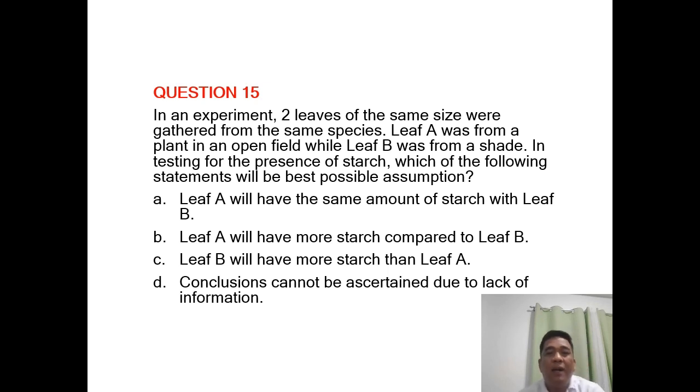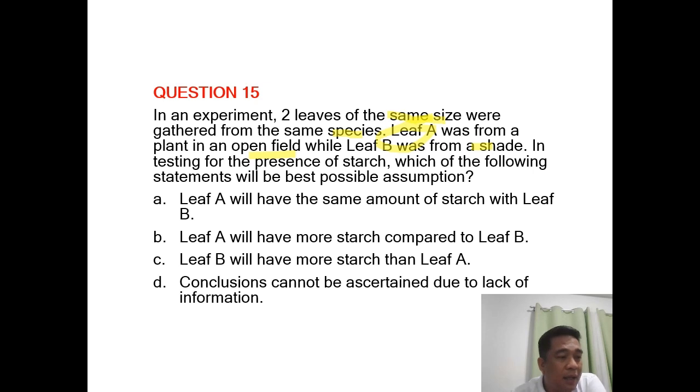So, isa-isa natin yung mga meron dito, mga kapitek. Same size ng leaf, no? Parehong species ng plant ang pinagkuhanan. The first leaf will be the leaf A coming from the open field, while leaf B is from shade. So doon pa lang pinapakita na sa atin na ang comparison nila ay differences in terms of the presence of sunlight. Kaya, babalikan mo yung unang statement natin kanina that light is also a big factor in terms of the rate of photosynthesis to happen.